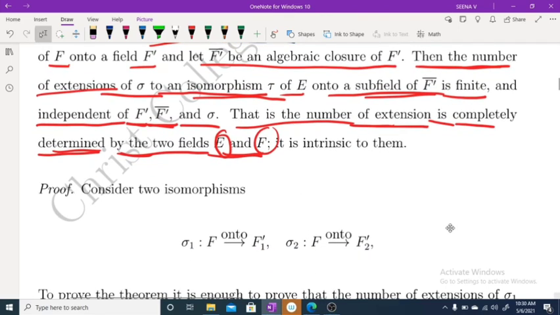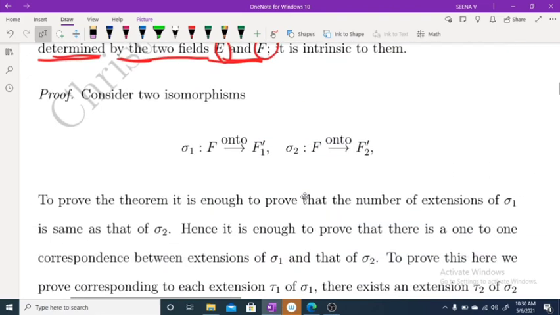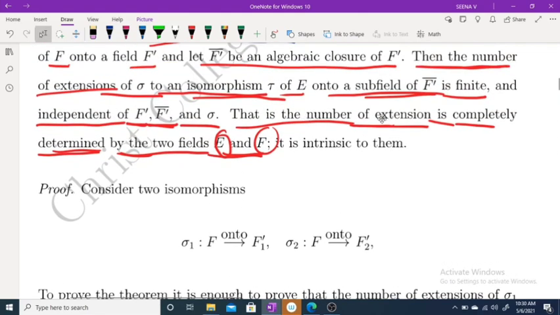So moving to the proof. What we have to prove? We have to first prove this number is finite. Also we have to prove this number is independent. So for this you consider two isomorphisms, sigma 1 from F onto F1 dash and sigma 2 from F onto F2 dash. To prove the theorem, we have to prove this number is independent of this sigma, and also independent of this F dash and F dash closure.